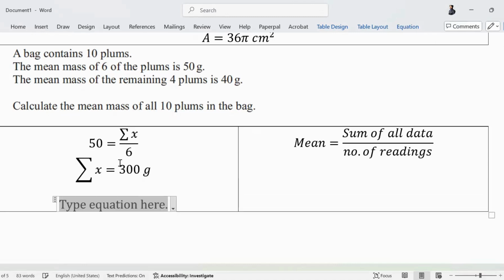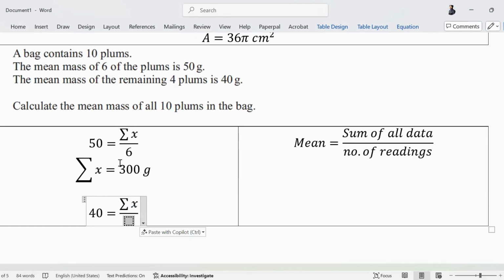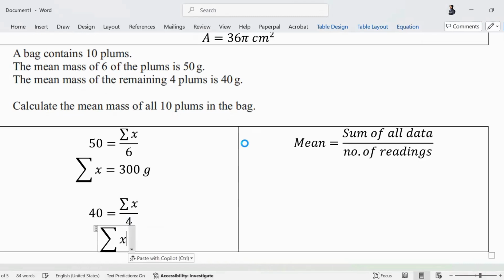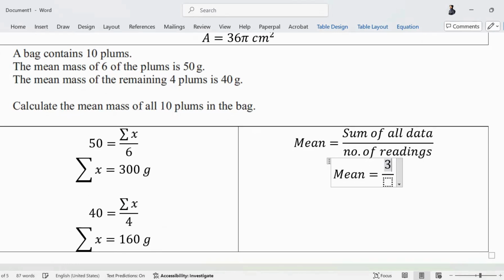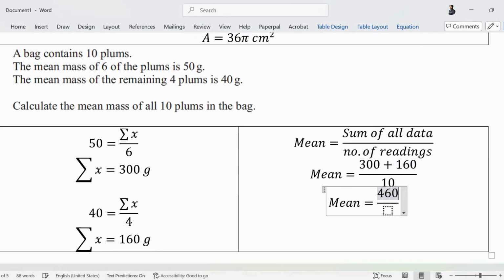For the remaining 4, the mean is 40. The sum is what you do not know and there are total of 4 plums. उसका sum है आपके पास 160 grams. So now if you want to find the mean of the entire data, आपको total 10 का sum चाहिए होगा. 300 is the sum of 6. 160 is the sum of the remaining 4. So total sum is 460 upon 10, bete. And the mean that you will end up with is 46.